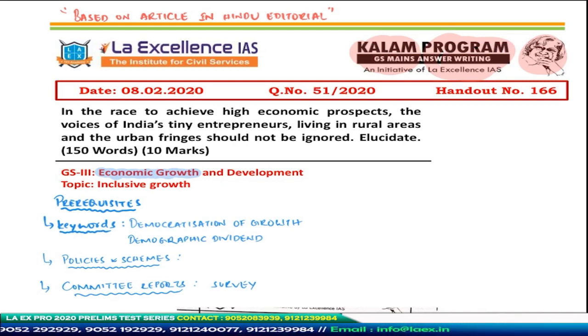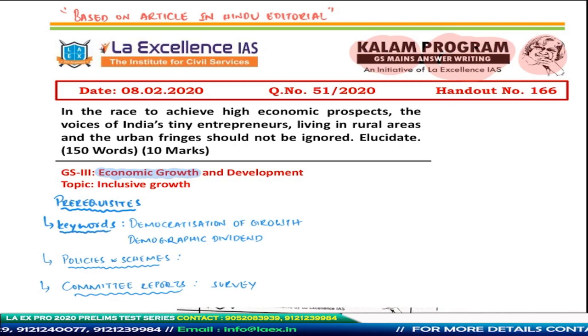And in addition to that, now that I have mentioned why I should not be neglecting my small entrepreneurs, I'll move forward and tell them the steps that have to be taken. Some of the steps that have been taken by the government, some of the steps that should be taken by the government in order to tap this sector of small entrepreneurs. So this is going to be my basic structure of my answer.